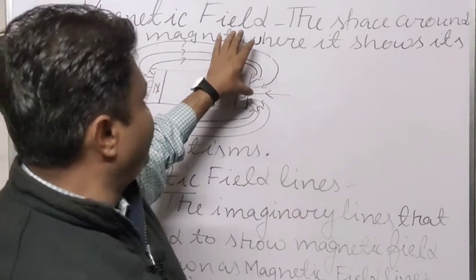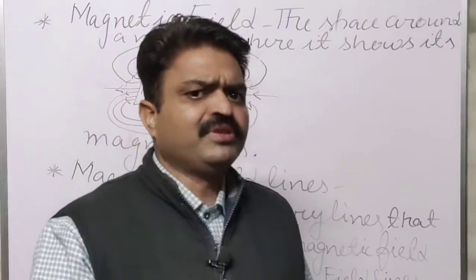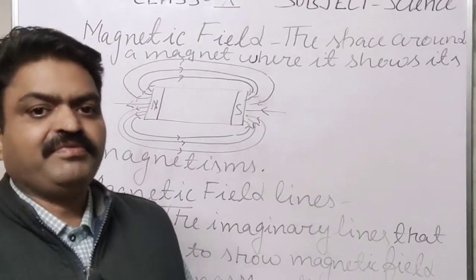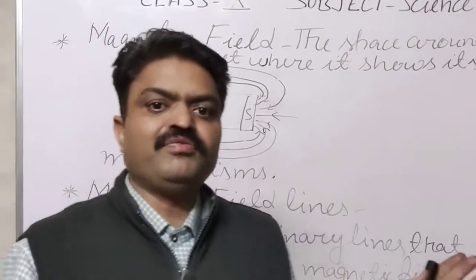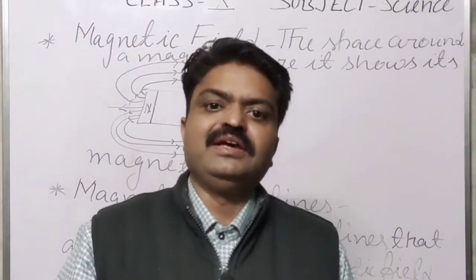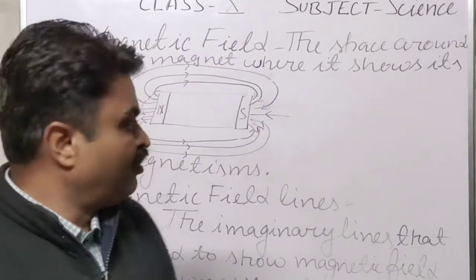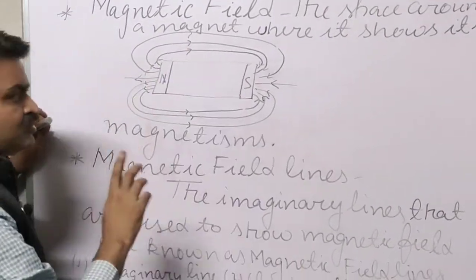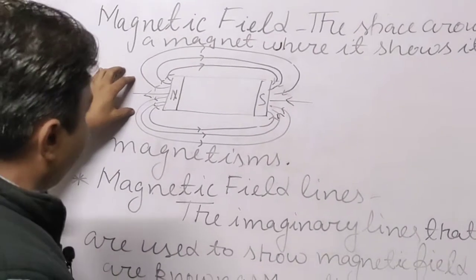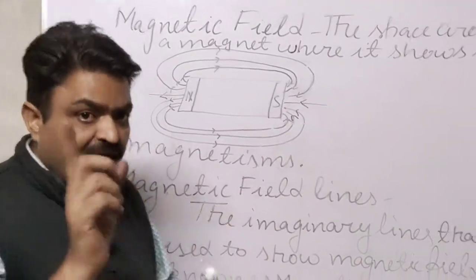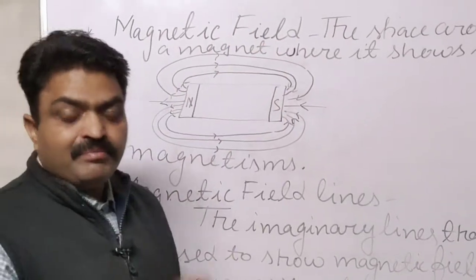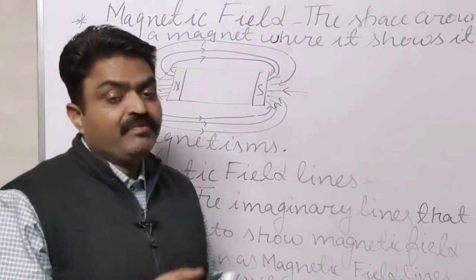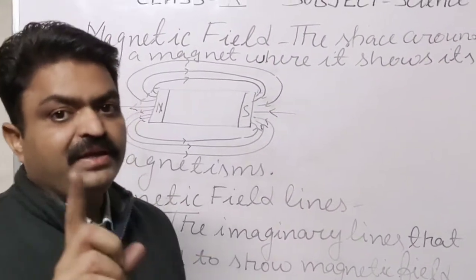The magnetic field can be shown with the help of imaginary lines, and those imaginary lines are known as magnetic field lines. They are not really found around the magnet; they are imaginary lines, so you can only draw them in a diagram. Here the magnetic field lines are shown. Outside the magnet, they move from north to south, but inside the magnet, they move from south to north. This is the first property of magnetic field lines.